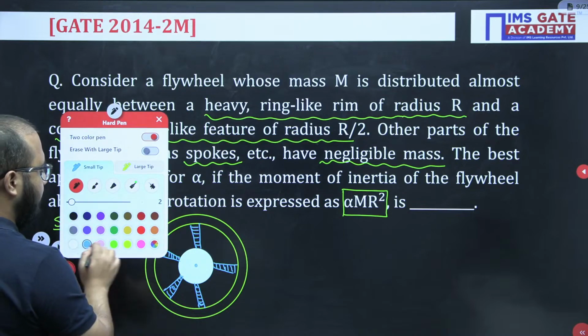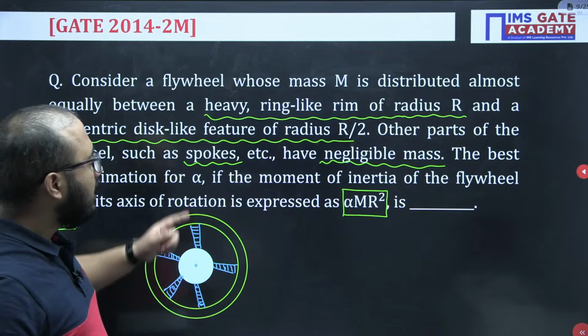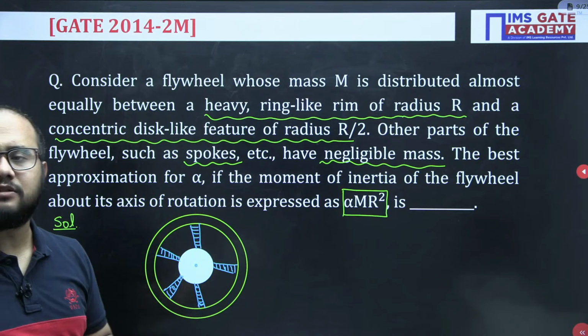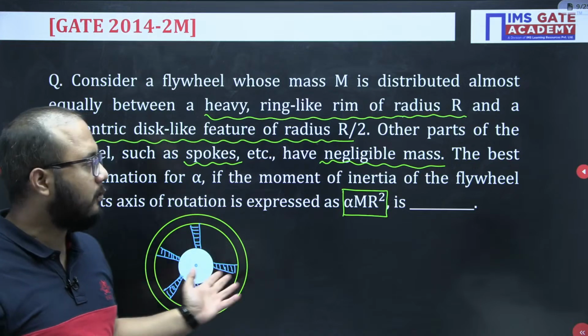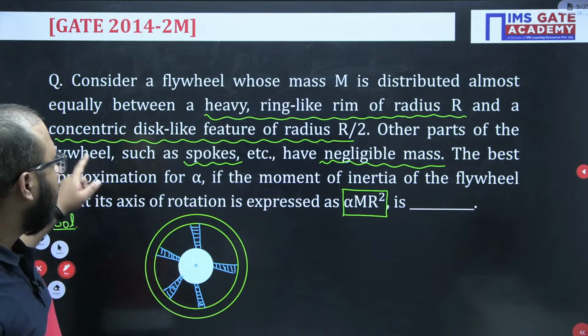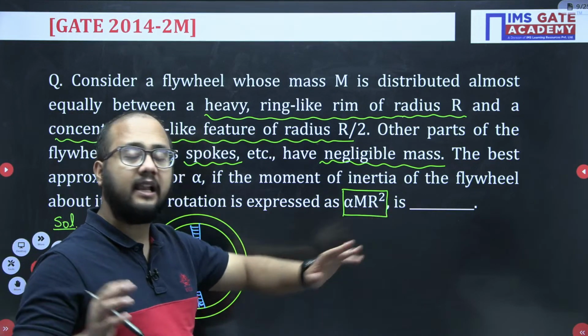Both are having the same amount of mass, that is m by 2, m by 2. And the other parts, that is spokes, have negligible mass, so we don't consider spokes for the calculation of mass moment of inertia. Very basic point. Now, as they have mentioned, mass moment of inertia is mentioned as alpha m r square.